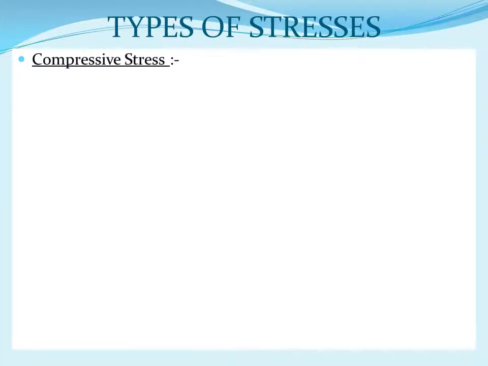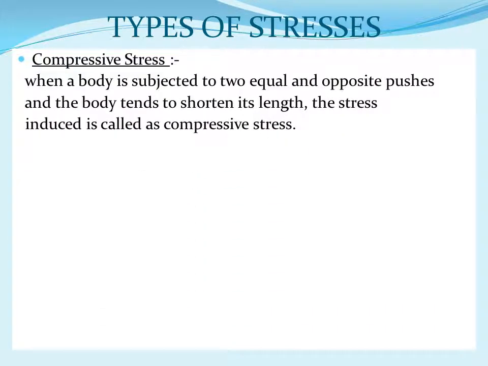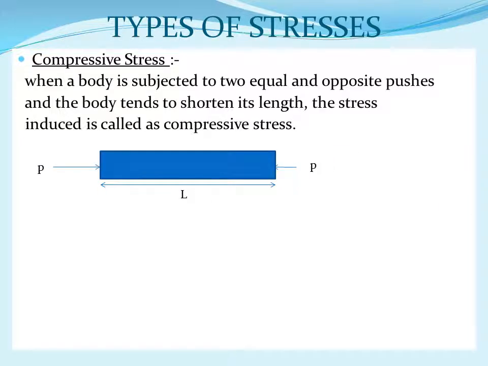Types of stresses. Compressive stress. When a body is subjected to two equal and opposite pushes and the body tends to shorten its length, the stress induced is called compressive stress. A compressive force is applied on a body.